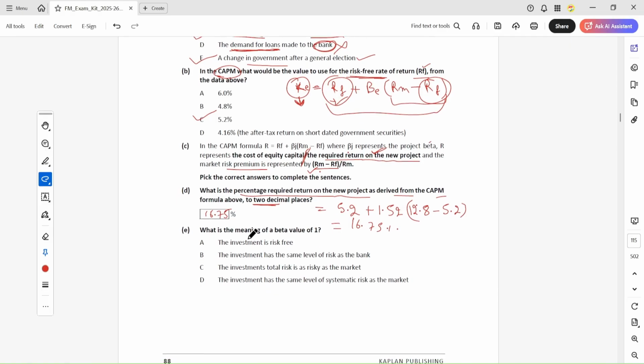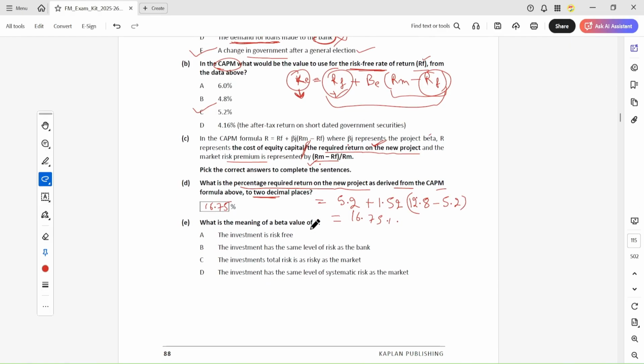What is the meaning of a beta value of 1? You know that a beta value of 1 means the risk of the project is equal to the risk of the market. When beta is greater than 1, it means higher risk, a higher risky project.